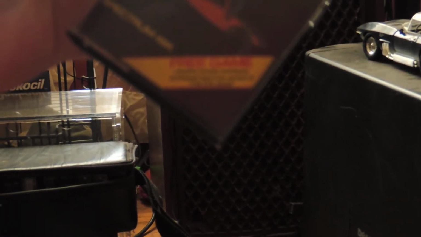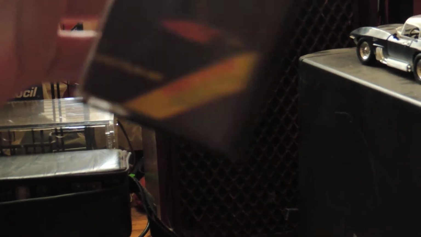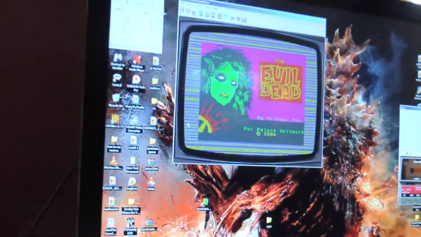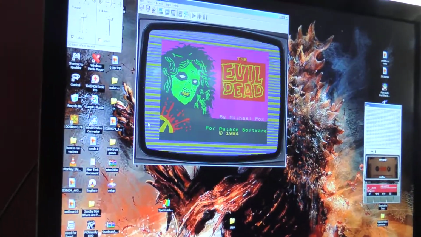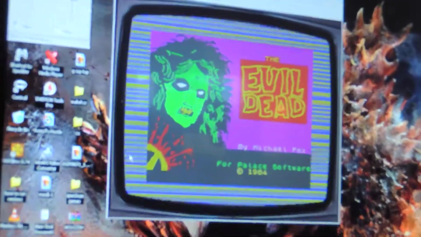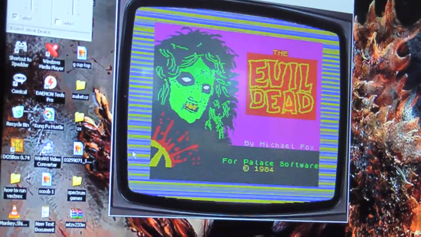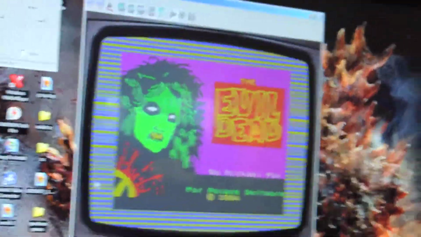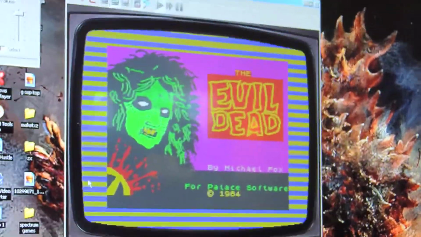Yeah, free game. Cassette includes previously unreleased Spectrum version of Evil Dead. It's kind of neat though. Waiting.